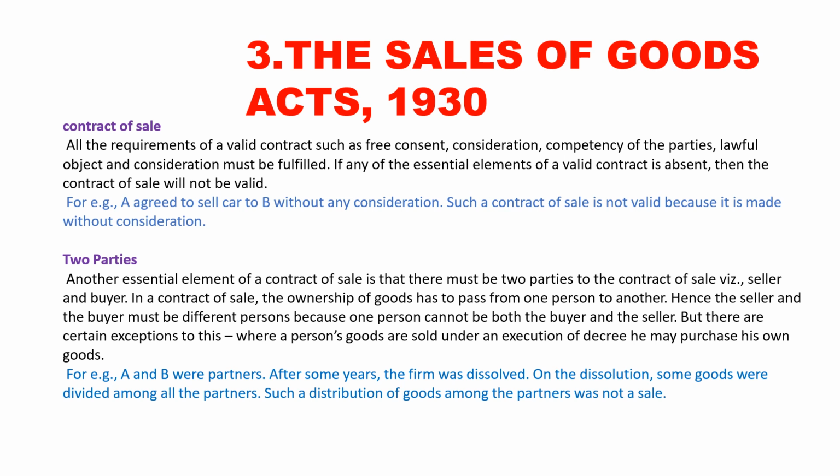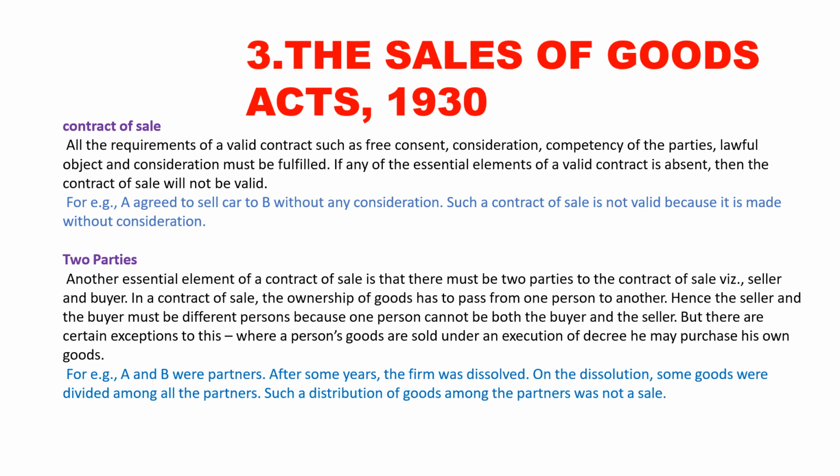In this example, we use the words without consideration. For every contract, consideration is always important. Most of the time, it's in money. So, sale means all the requirements of the contract such as free consent, which means without coercion, undue influence, fraud, mistakes, anything.